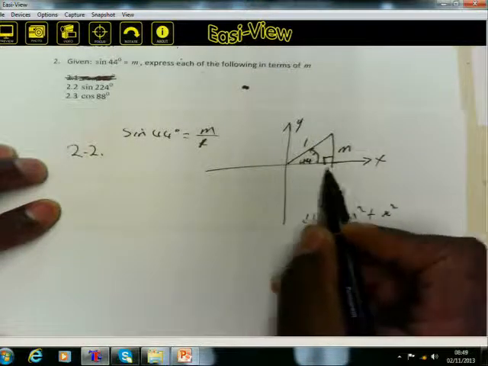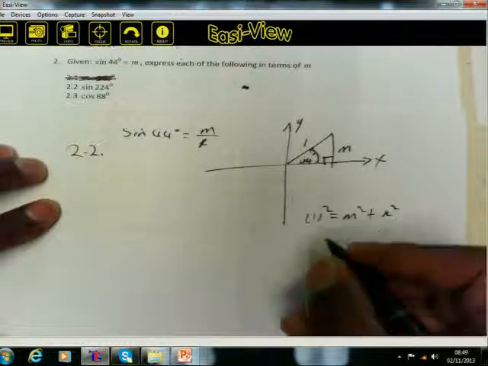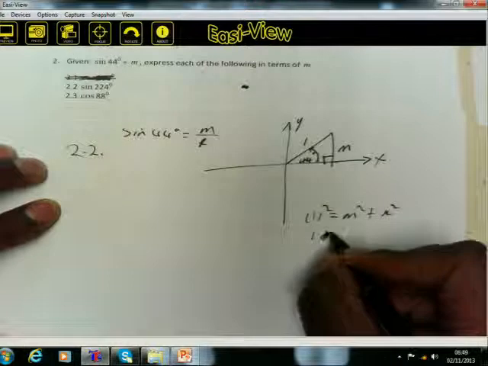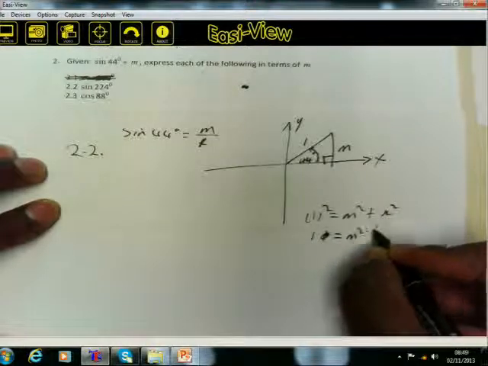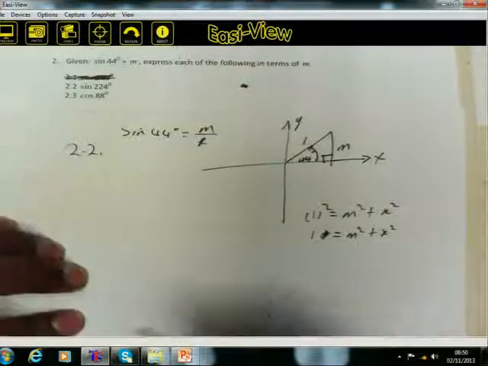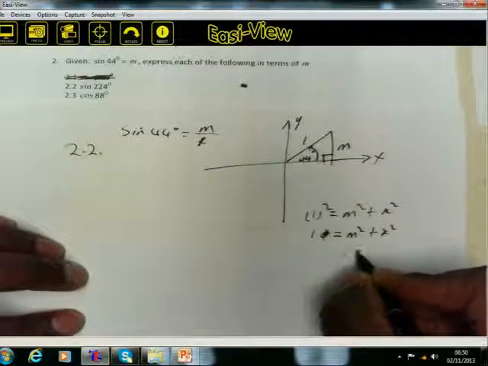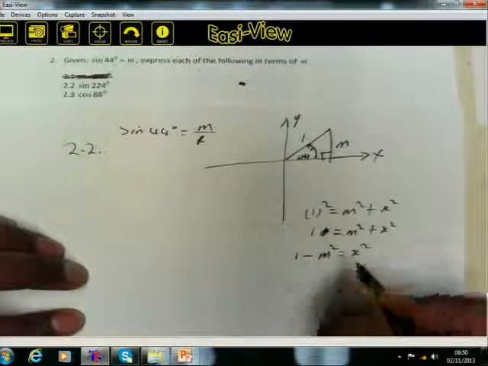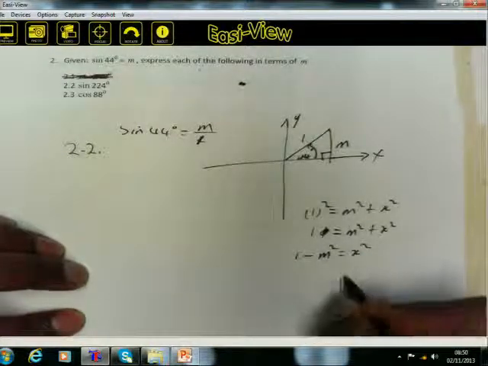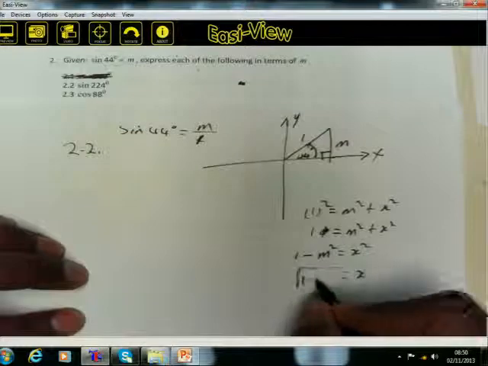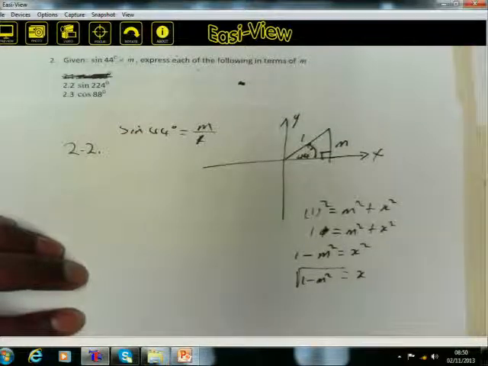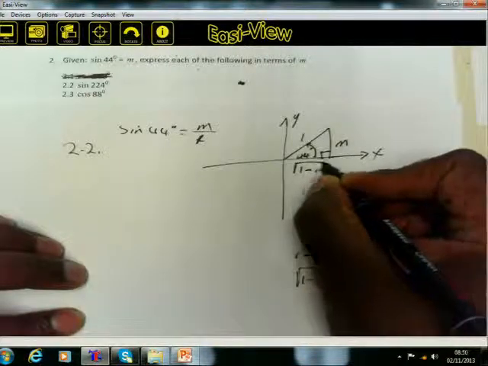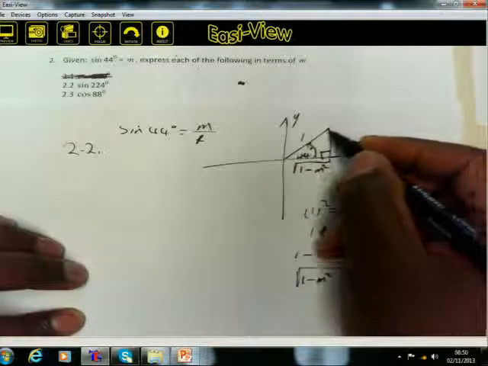This side we said is x. Now we need to determine the value of x. 1 squared is 1, which is equal to m squared plus x squared. If you transpose m squared to the left, you get x squared equals 1 minus m squared. Then to determine x, you determine the square root. Therefore, x will be equal to the square root of 1 minus m squared, according to Pythagoras theorem. So this side is the square root of 1 minus m squared. This angle is 44, and that one you must know is 46.